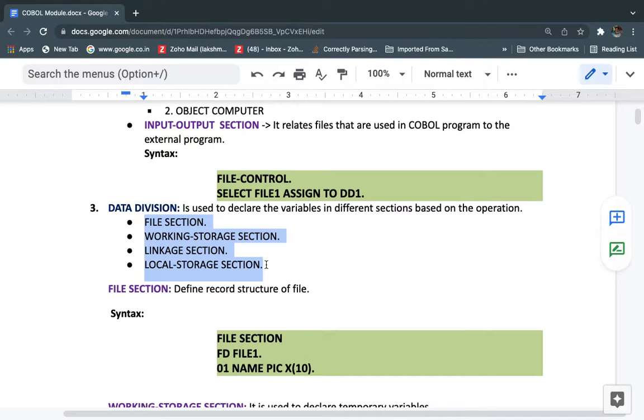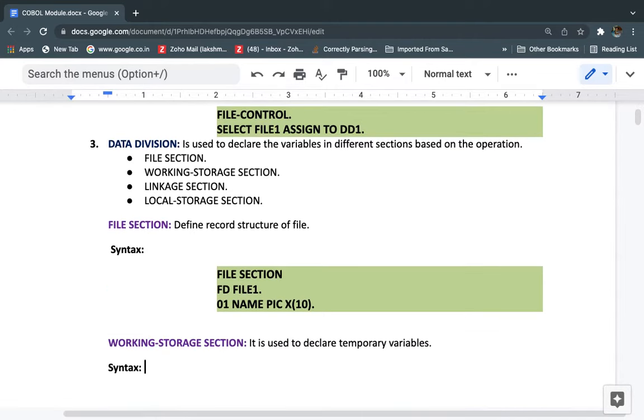We have different sections in the data division, so based on our requirements we can declare our variables in different sections. Let's see: we have the file section, working storage section, linkage section, and local storage section. So what can the file section do, what variables can we define under the working storage section, and what variables do we need to define in the linkage section and local storage section? We'll discuss that.